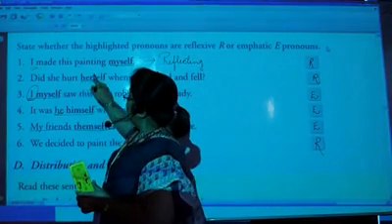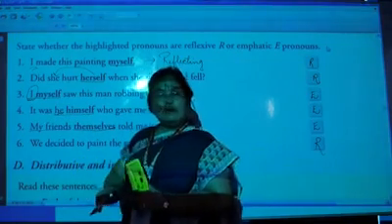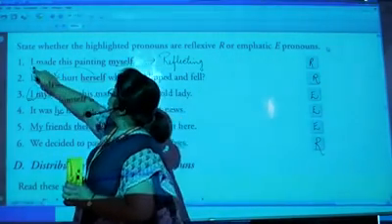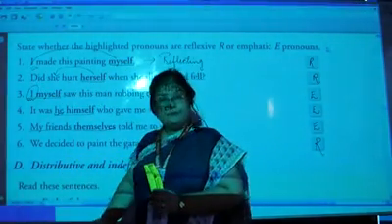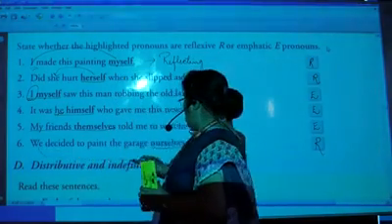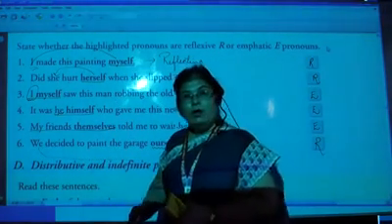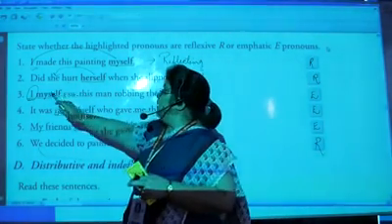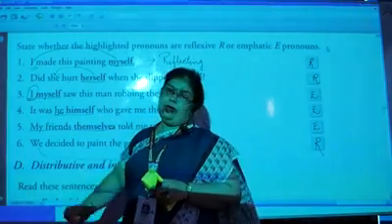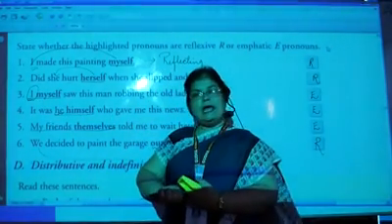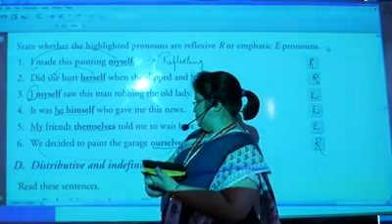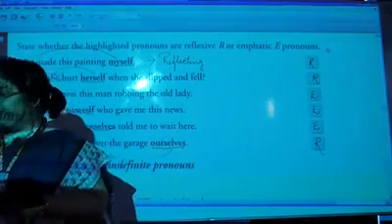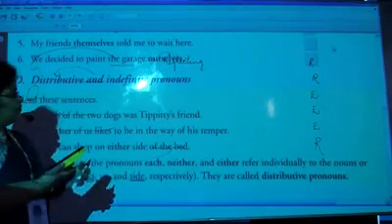Right? Here it is not coming with the pronoun. There is a gap. Here also there is a gap. And here also there is a gap. Okay. So when we are emphasizing, जोर दे रहे हैं, तो हम उसे अब pronoun के साथ लगाएंगे. Got it? So that is called emphatic pronouns. Now let's move to next. Distributive and indefinite pronouns.